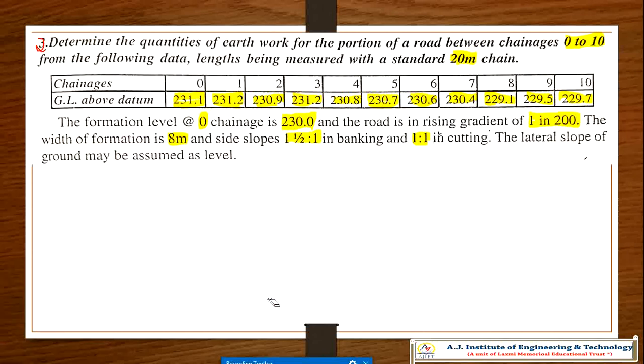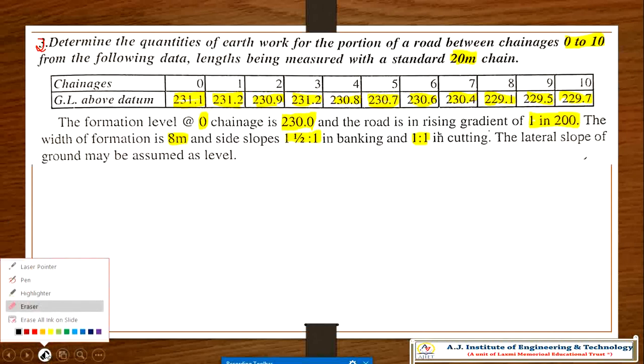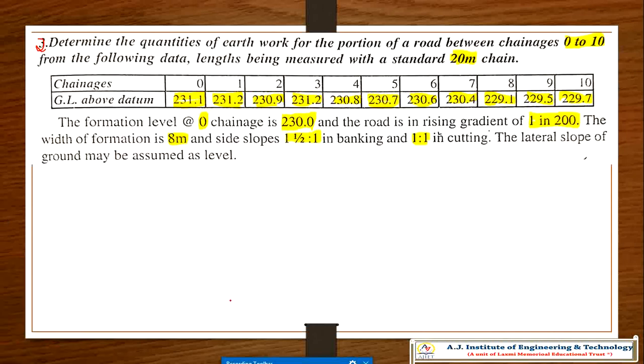Just concentrate on what I am going to draw. Here, this is the datum line. Think that this is the datum line. Now above the datum line we have to show the ground profile.